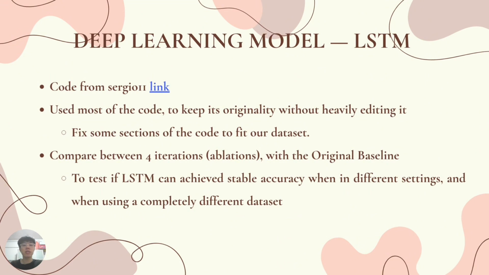To ensure that the dataset of choice can be fitted smoothly, I edited some parts of the code but still maintained the model's originality. Besides that, I have 4 other iterations of the original model, all tweaked in some ways to see if the model can still achieve high accuracy throughout the test. The next 5 slides contain the outcome of the base model and the 4 other tweaked models.